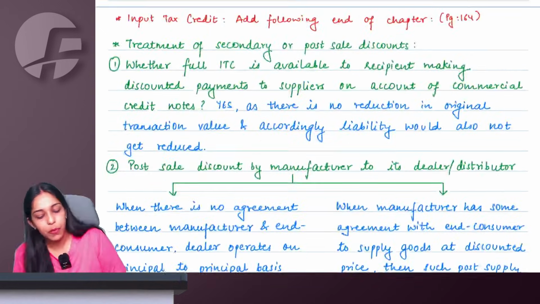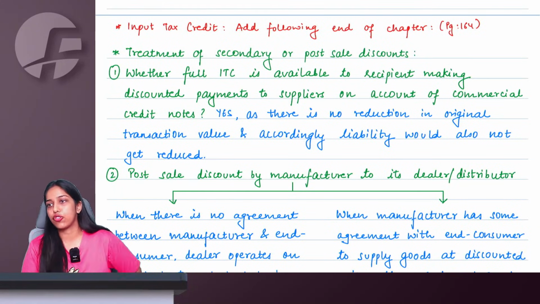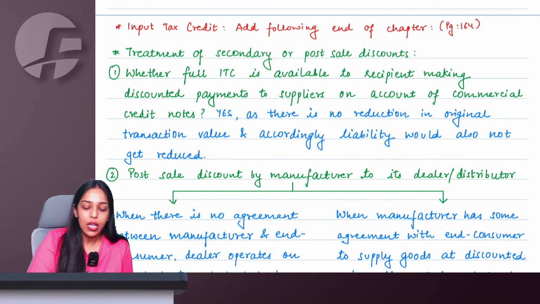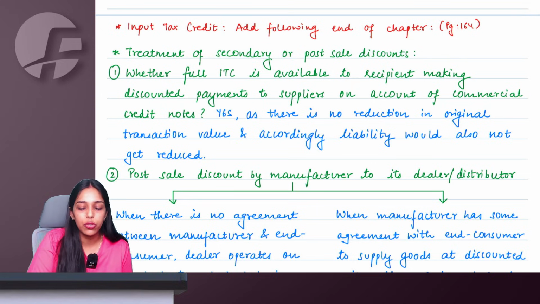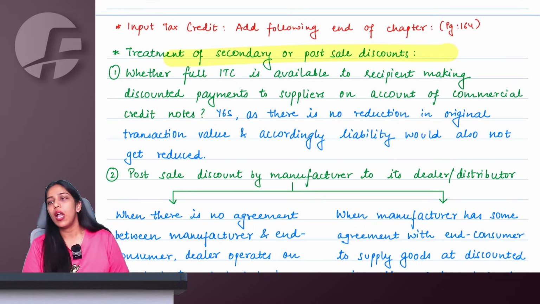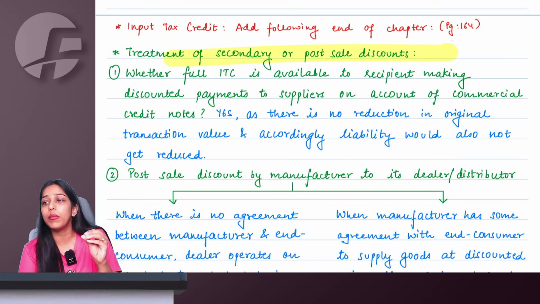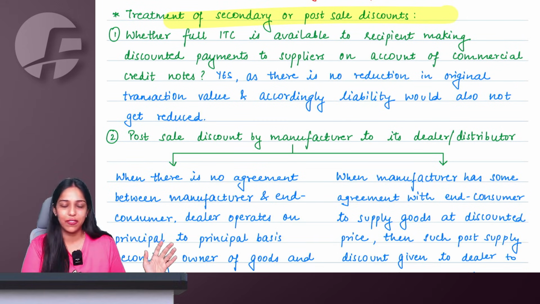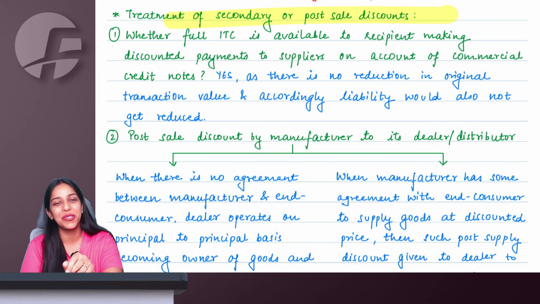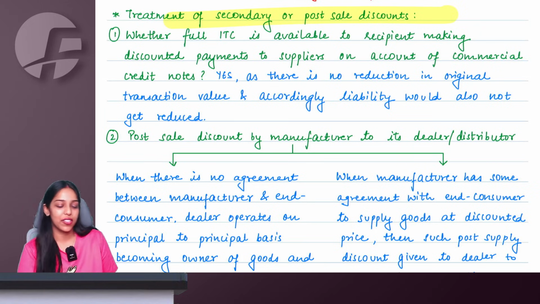Chalo. Moving on to the clarification being inserted by CBIC, which is about secondary or post-sale discount. How you are going to treat the secondary or post-sale discounts. Again, this is very easy, very common sense based. If you have common sense, there is no need to study this clarification. But ma'am, that only we are lacking. No, so you'll have to teach. Okay, I'll teach you. Chalo.